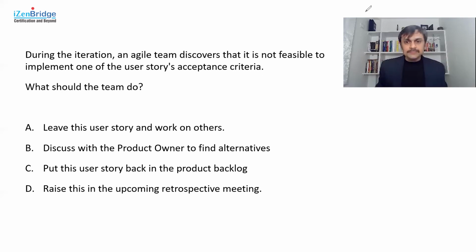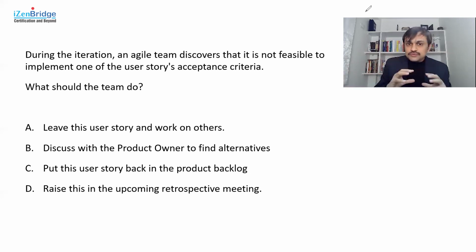But at the same time, you also have a negotiable part in a user story, which means it is never too late to talk about it if something is going wrong in a given user story. It's never too late to get some clarifications related to the user story. So we are not talking about a silo approach or a baseline approach where we get some baseline user story in the beginning of the iteration, and now we do everything and only talk about the user story at the end of an iteration. We should not take that approach.